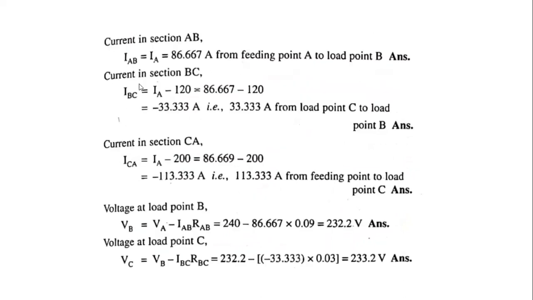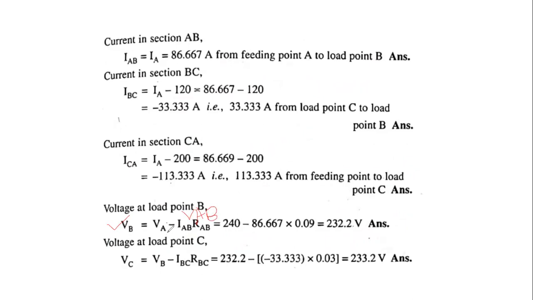This is the IAB current, IBC current, ICA current. Next, we calculate the voltage at point B and voltage at point C. First, the voltage at point B, that is VB. Therefore VB is equal to VA minus VAB.